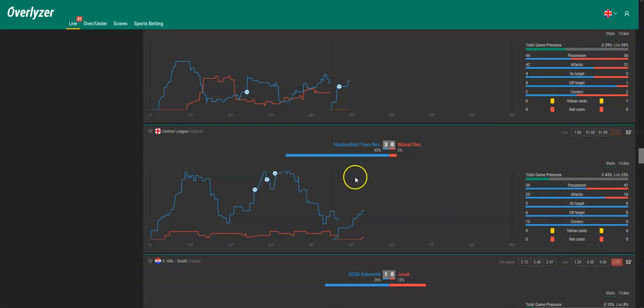Maybe over 4.5. As you can also see here in the total game pressure, it's 45% on average. And when you have a look on our YouTube video about how this value works, the total game pressure, where we have 2 metrics. We have one over the whole game, and we have this one over the last 10 minutes. And 45% over the whole game on average is a quite high value. So this is a very offensive game. Yeah, we think like 4 or 5 goals by Huddersfield Town Reserves are possible here. We also save this game.